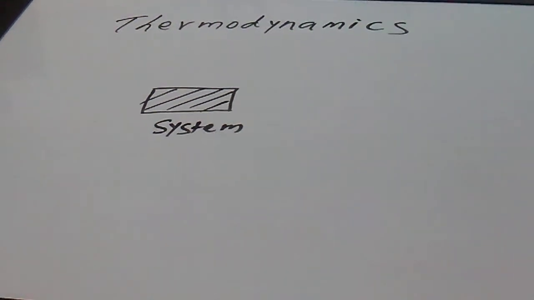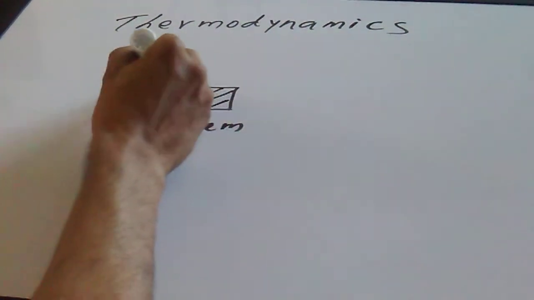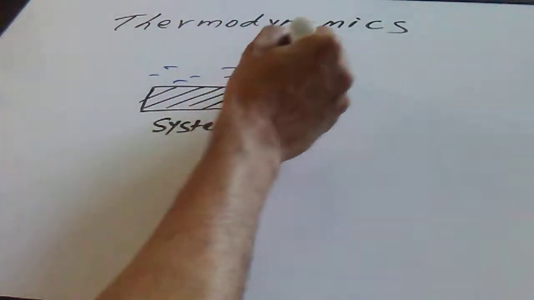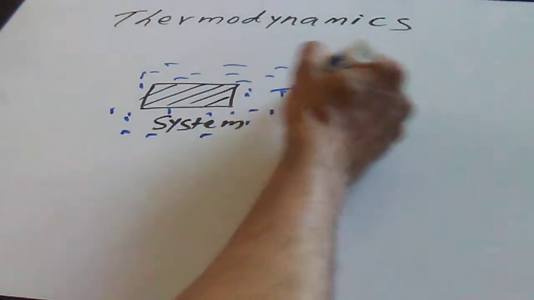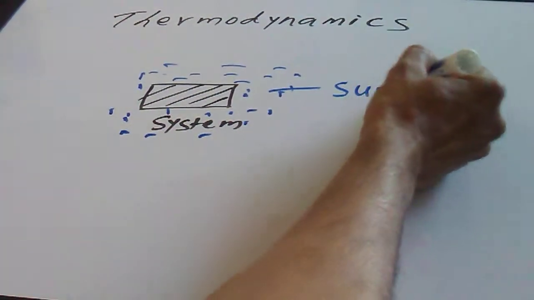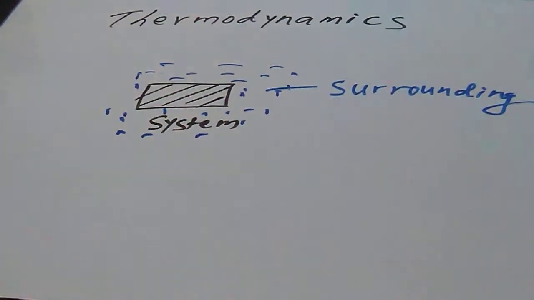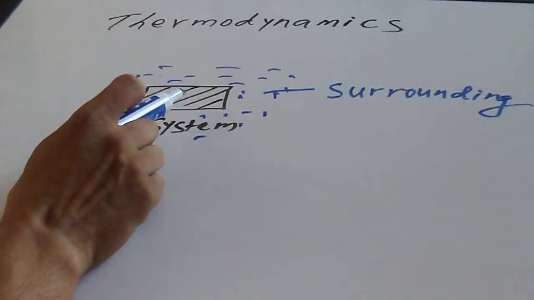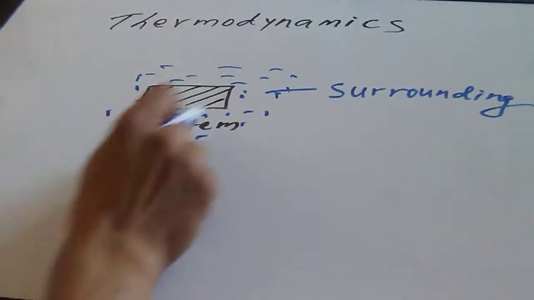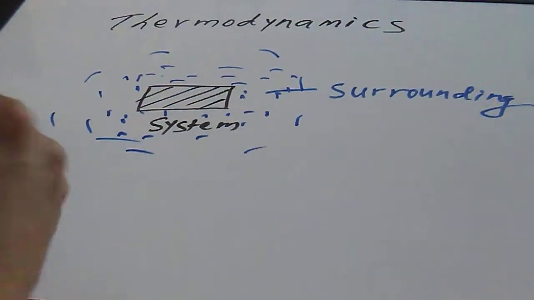So anything external to this system is called the surrounding. Outside this system, whatever things we have, all of it is called the surrounding. So this is the thing that we want to study, and this is called the system. Everything outside of this system is called the surrounding.